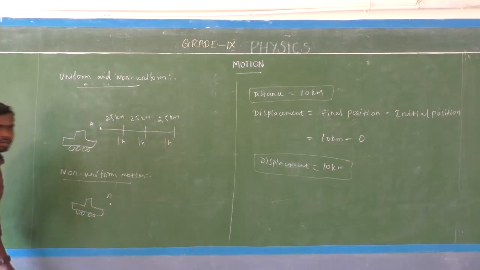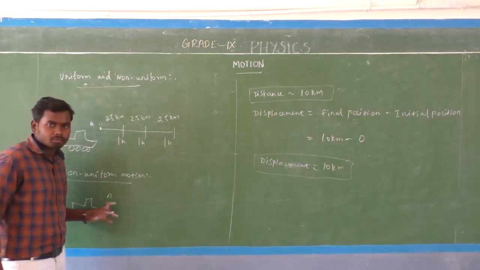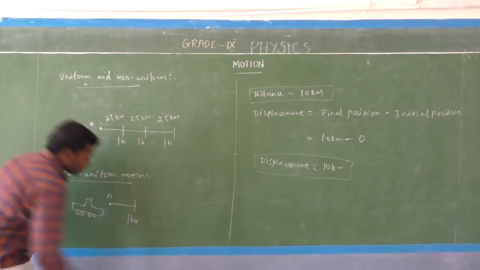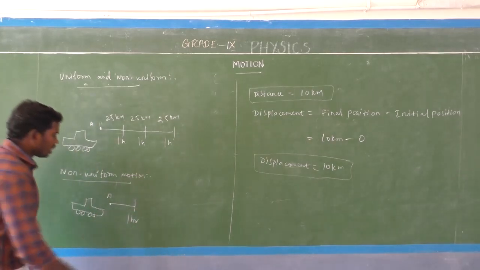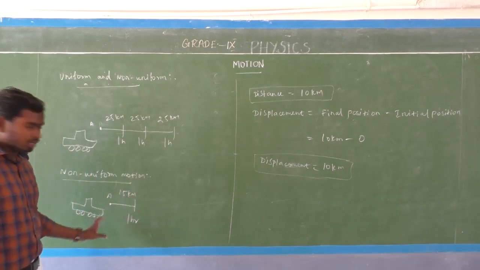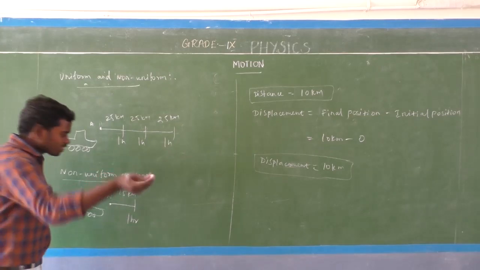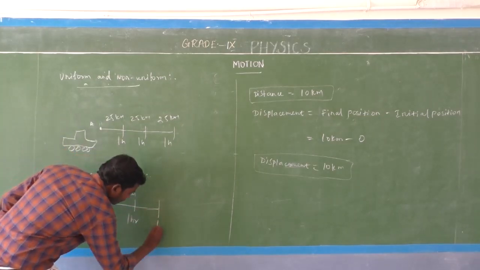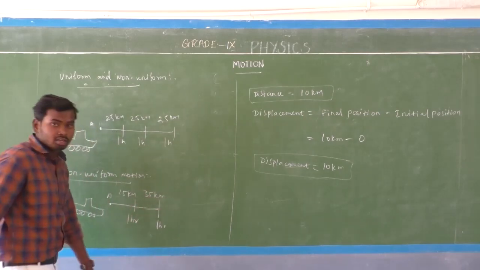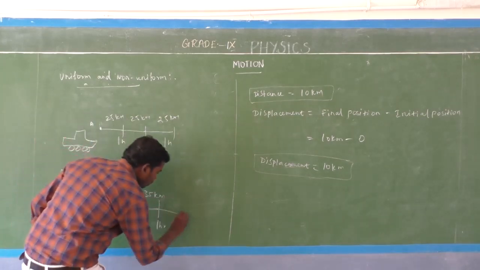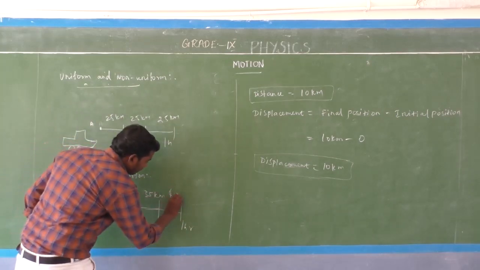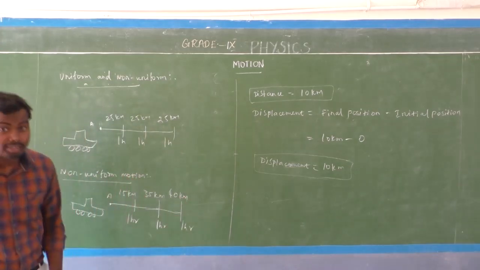Consider the same car. The car starts its journey from point A. In the first 1 hour, the car covers 15 kilometer. Next 1 hour, the car covers 35 kilometer. Even in the next 1 hour, the same car covers 40 kilometer.